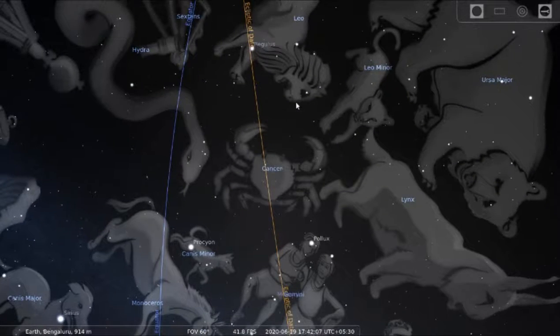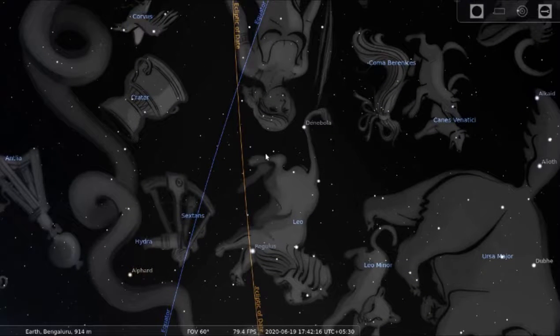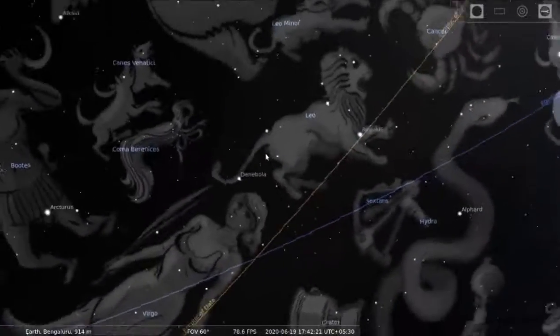So you can see the various other favorite zodiacal constellations here. You can see the Cancer, you can see the Leo, and then you can see the Virgo. Now I have to rotate the screen around to see the remaining constellations.